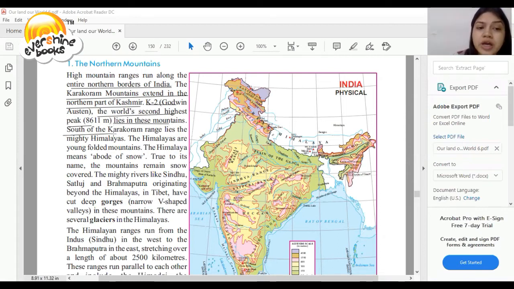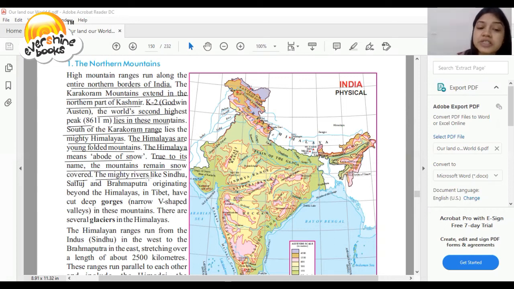South of the Karakoram range lie the mighty Himalayas. The Himalayas are young folded mountains. The Himalayas means abode of snow. जो हिमालयास है उसको हिमालय को क्या बोलते हैं? और abode of snow भी बोलते हैं. True to its name, the mountains remain snow-covered.